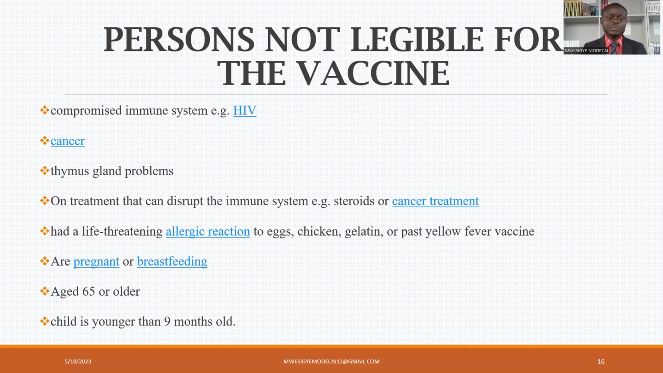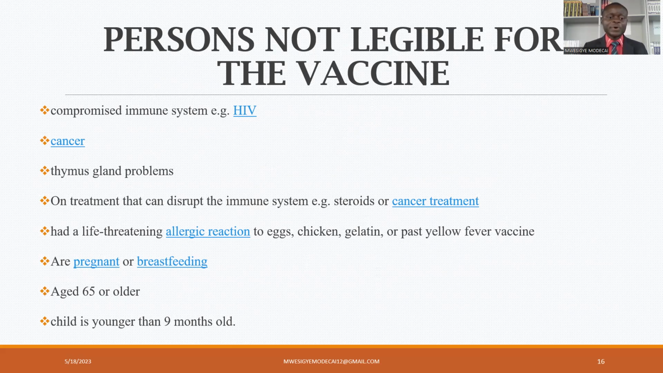Then also talk about people who have life-threatening allergic reaction to eggs, chicken, gelatin, and past yellow fever vaccine. Anyone who has allergy to eggs, chicken is not supposed to receive yellow fever vaccine. Then also pregnant mothers and breastfeeding mothers, they are not supposed to receive yellow fever vaccine. Then we talk about people who are 65 years and above because of low immunity. Also, they're not supposed to receive yellow fever vaccine. Once you give them, they are going to suffer yellow fever and you'll have caused the disease in them.